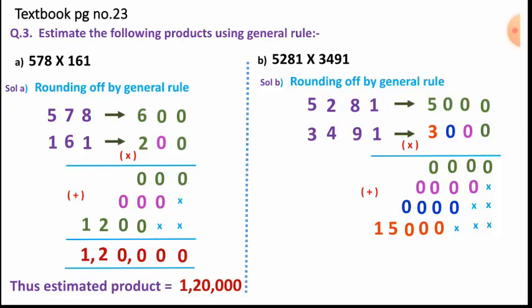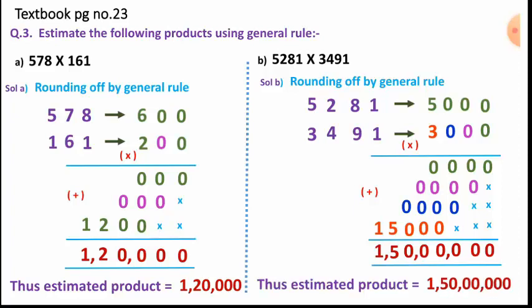Now after getting all this multiplication done for each place, we have to find the sum also. When we find the sum for each place, we add the digits present. When we add, children, see on the screen that you have got 1 crore 50 lakh. Is it clear? So the estimated product will be written as 1 crore 50 lakh. Understood?